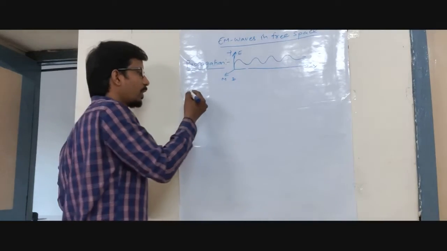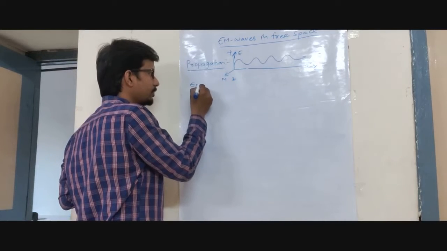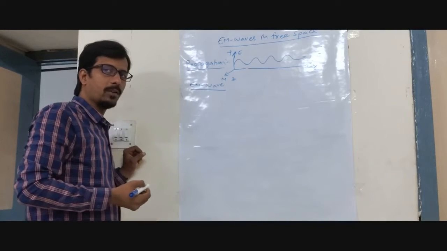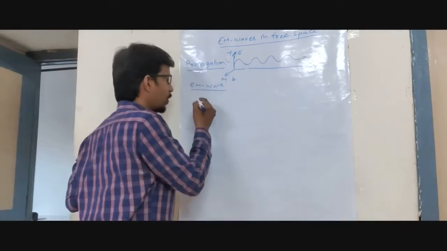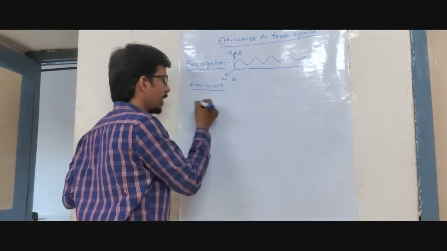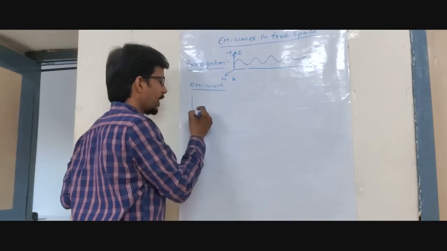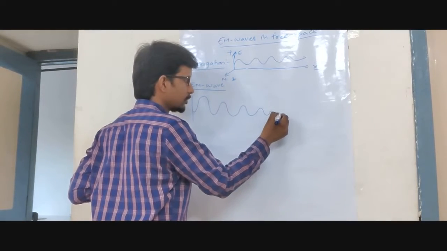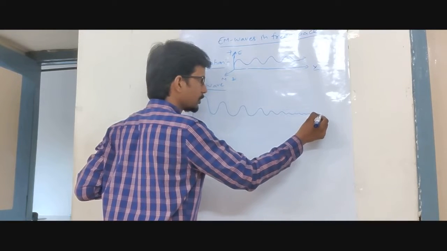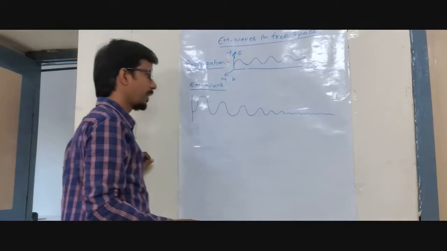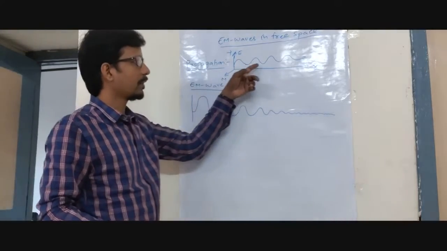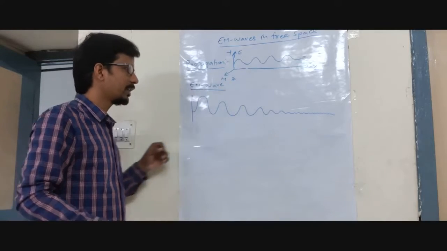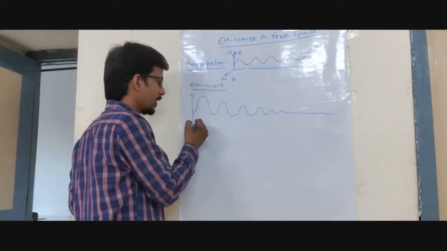Understood? If you consider an EM wave, propagation entirely depends on what? It depends on the electromagnetic spectrum. Waves have different ranges depending on the wavelength. I am drawing the rough diagram here. What is happening in the wave propagation? It is going to decrease as we move from one direction to another direction.